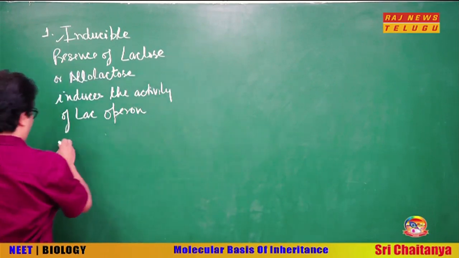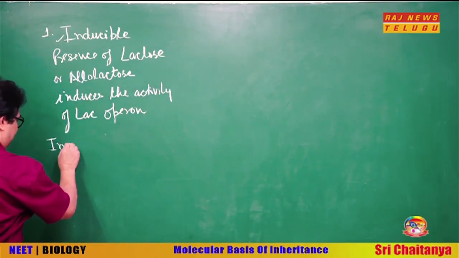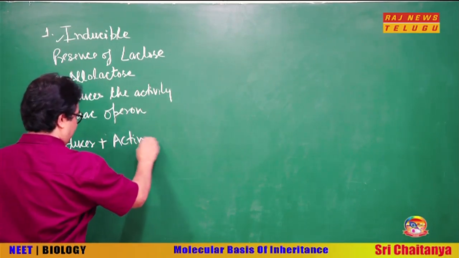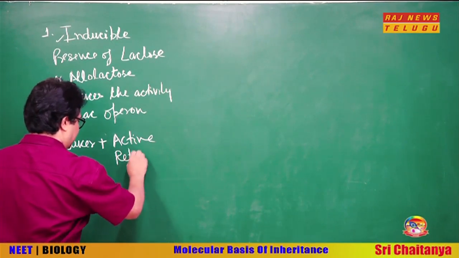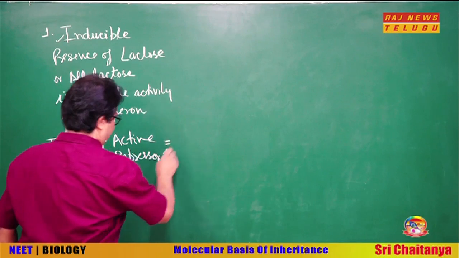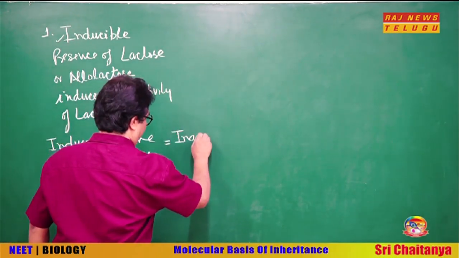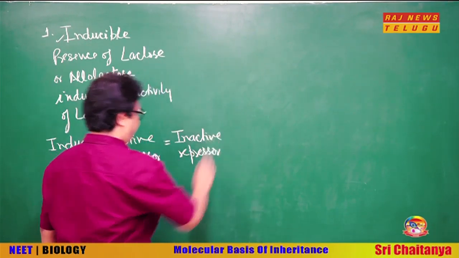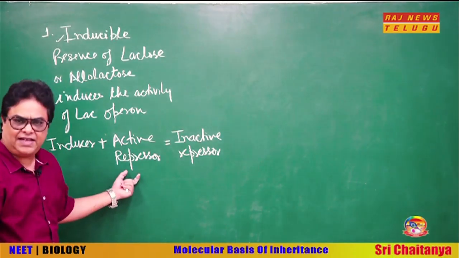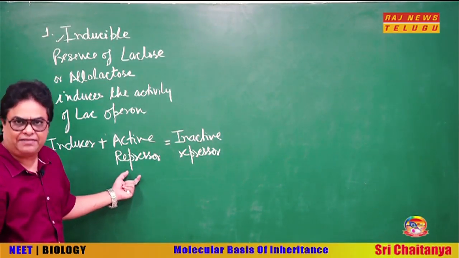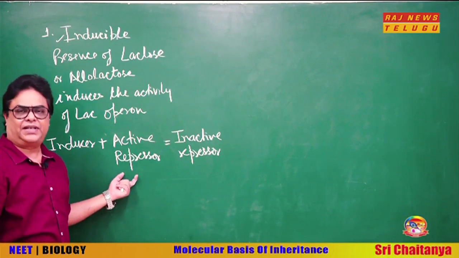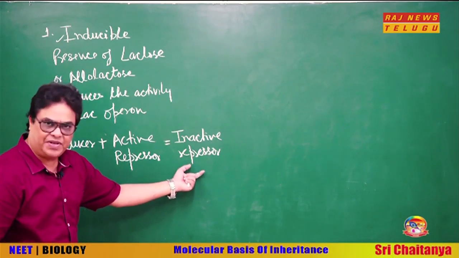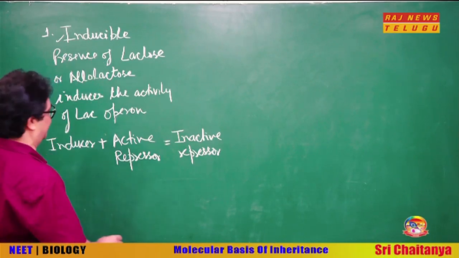So, remember that inducer plus active repressor is equal to inactive repressor. Okay. So, otherwise the repressor produced by gene I is active, but when inducer binds to it, inducer brings about a conformational change into it and makes it inactive repressor. That is why lac operon is an inducible operon.